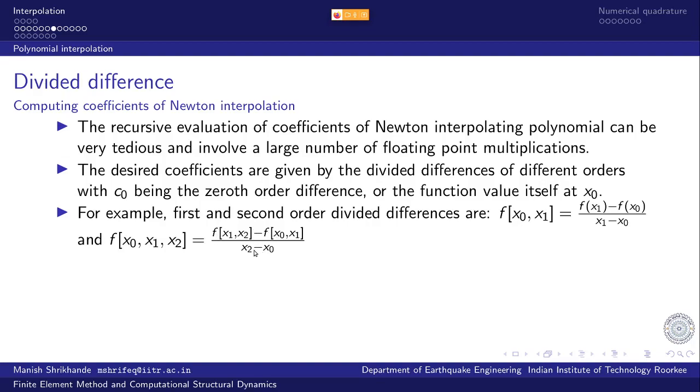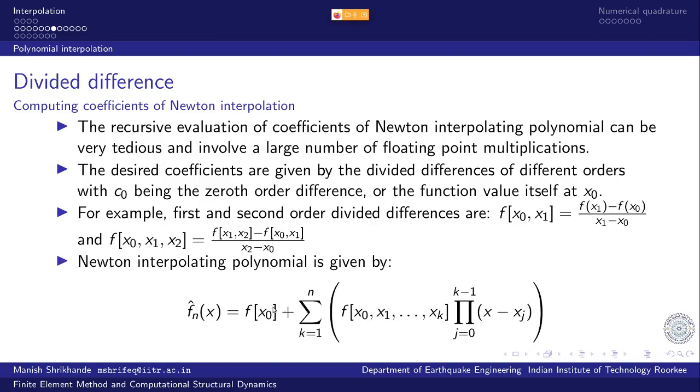And all these can be arranged in a tabular form very neatly, and one actually never looks at these evaluation formats. One can straight away compute it from the tabular form arrangement of data.